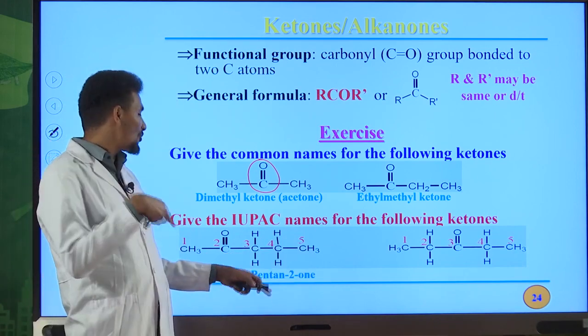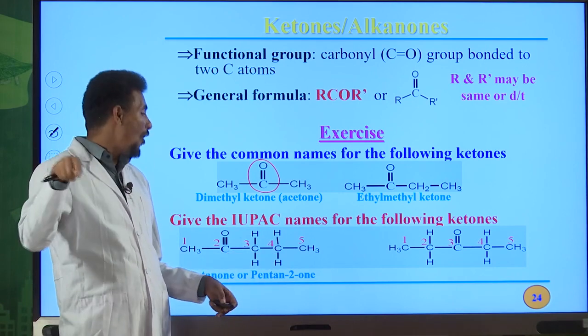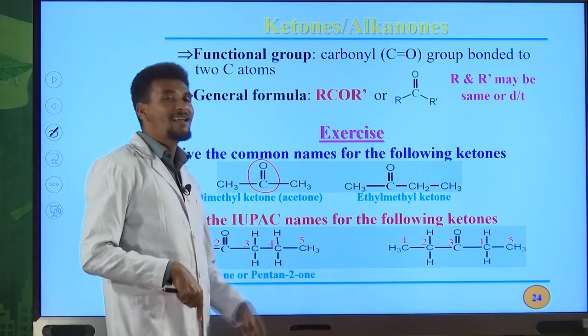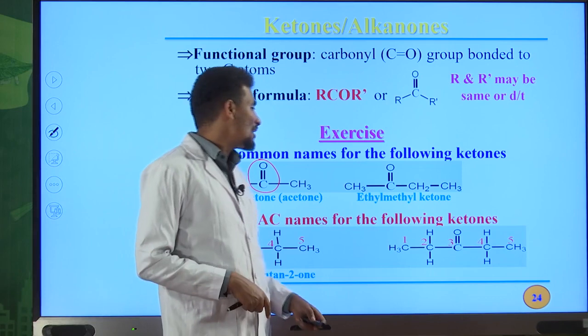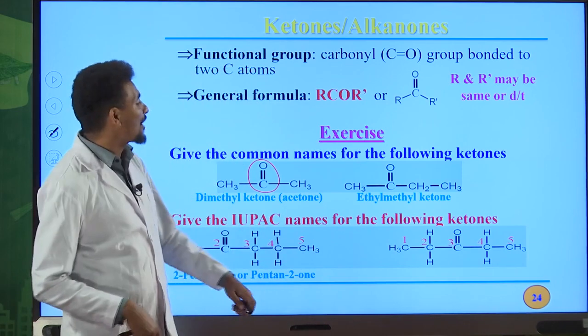2-pentanone, or you can also write it as pentan-2-one. This "one" indicates the presence of a carbon to oxygen double bond, which is directly bonded to two alkyl groups. Therefore, the IUPAC name for this compound is 2-pentanone.